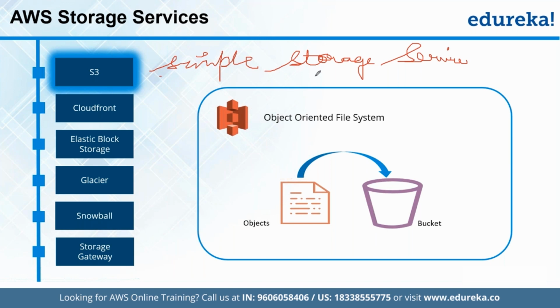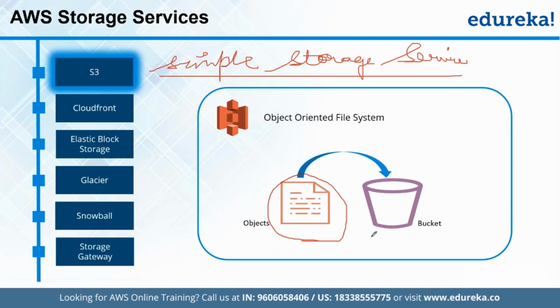So S3 is simply Simple Storage Service, an object storage option offered under AWS. In S3, we have multiple objects. When we say objects, we simply mean all the files, as in all the media components, for example images, videos, PDFs, static website files. So any kind of file and document that we need to store, we can simply upload in S3.